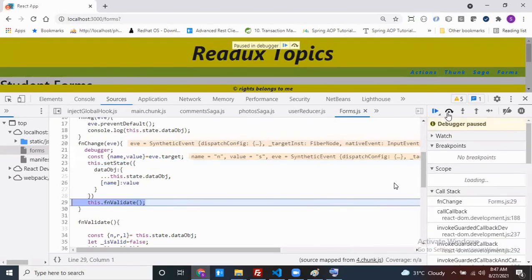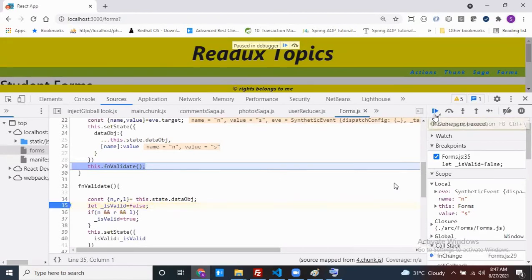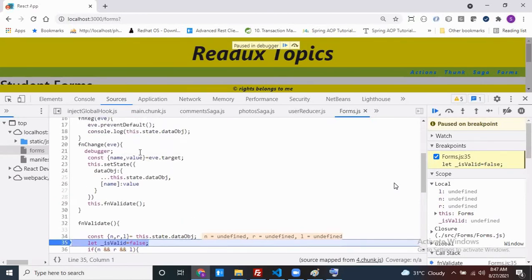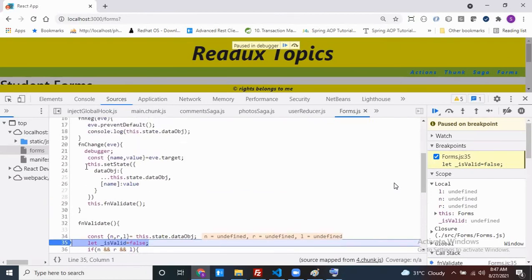Now you are updating, and then you called this method. What are you expecting the N value to be? My name is yes, right? But my N is still undefined. That means my setState method has not yet updated this particular name within the data object in the state variable.